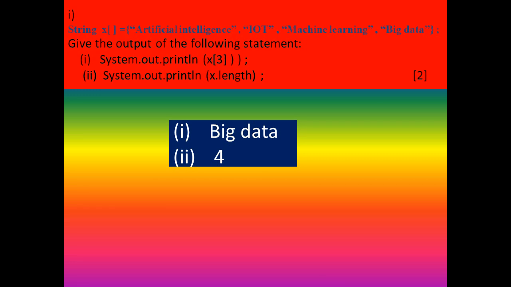Okay. Next question, x dot length. Find the length of the array. 1, 2, 3, 4. How many elements are there? 4 elements. Then the answer is 4. The length field is used to find the length of the array. Here, there is no bracket in the array length. For string length, we should use the brackets. Just remember that one: length counting starts from 1 and other counting starts from 0. Then you can easily find the answer.